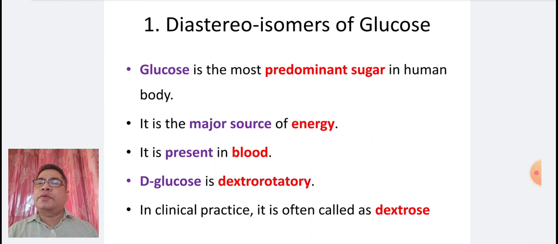Glucose is the most predominant sugar in the human body. It is a major source of energy. It is present in blood. D-glucose is dextrorotatory. In clinical practice, it is often called dextrose.